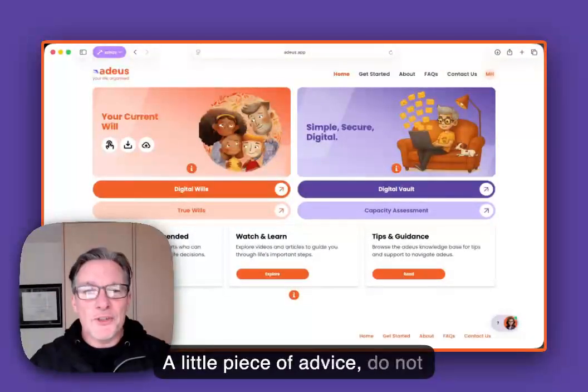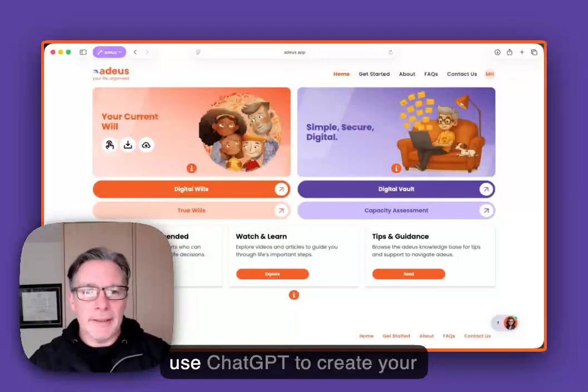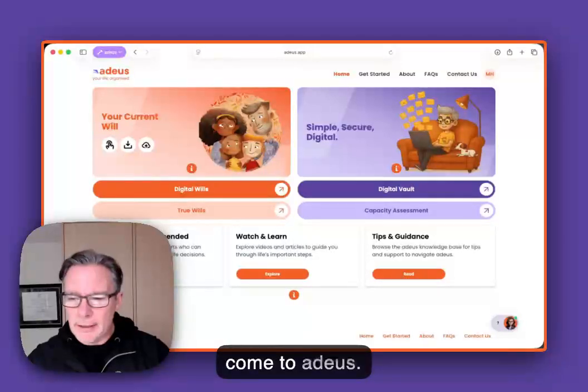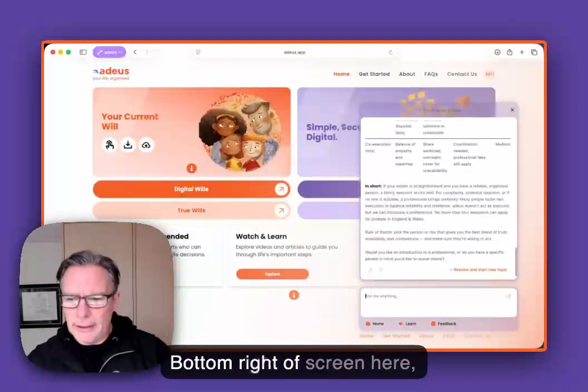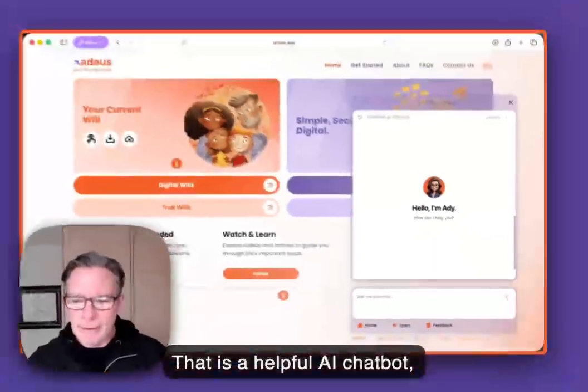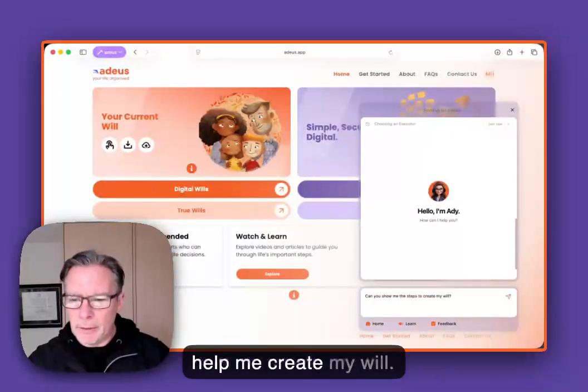Little piece of advice, do not use ChatGPT to create your will. But if you'd like to use AI, if you'd like some guidance, come to adeus. Bottom right of the screen here, we have Addie. Addie is our helpful AI chatbot, and I'm going to ask her to help me create my will.